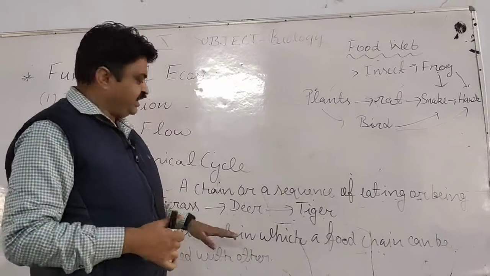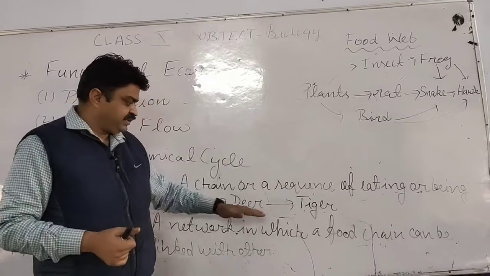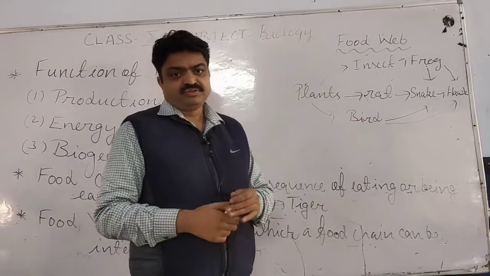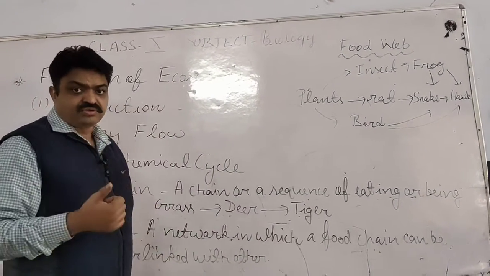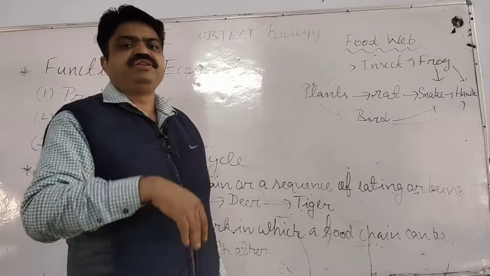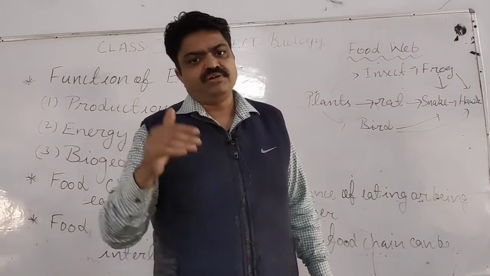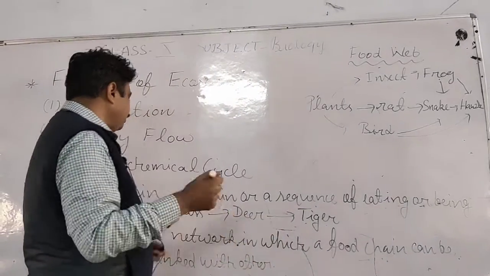Like there is one example given here: grass is eaten by the deer and the deer is eaten by the tiger. So in this, the grass is the producer, student, because it is an autotroph. It makes its food with the help of sunlight, and it converts the solar energy of the sunlight into chemical energy, and it works as a producer, student.